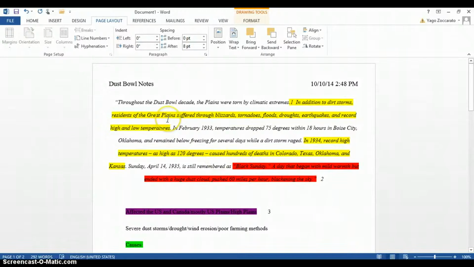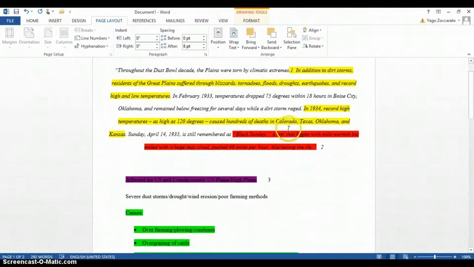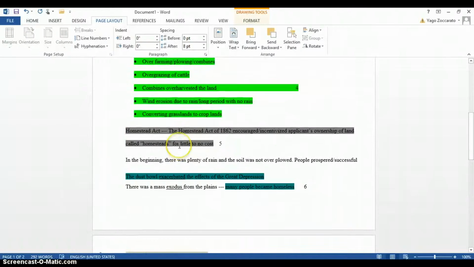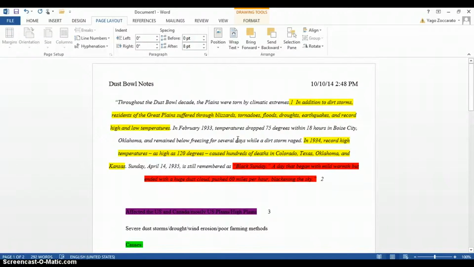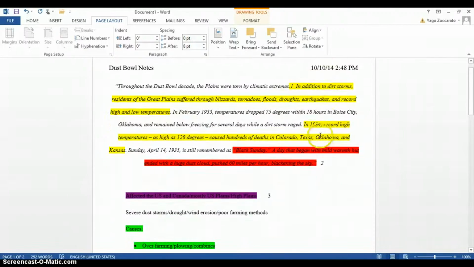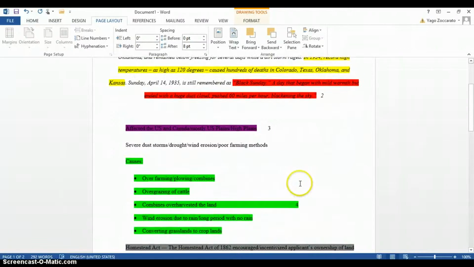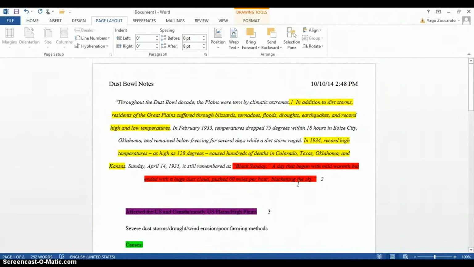This is going to be a quick little tutorial on how to turn your unorganized notes into neatly organized note cards based on the similarity of information. Here we have notes on the Dust Bowl. We have a quote, some extra information, a map, and some vocabulary. For the sake of saving time in this video, I've already gone through and highlighted and labeled each piece of information with a different color and its own note card number.